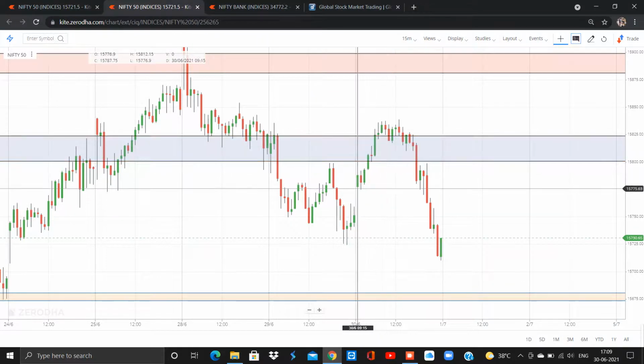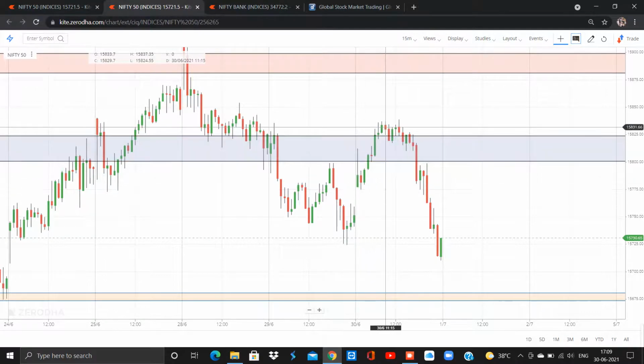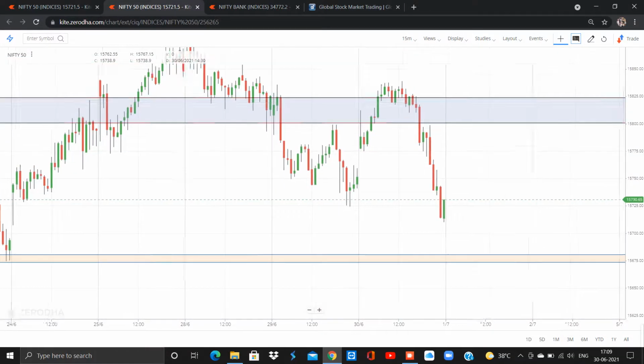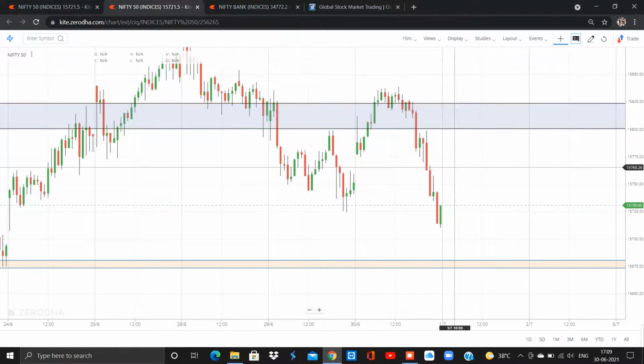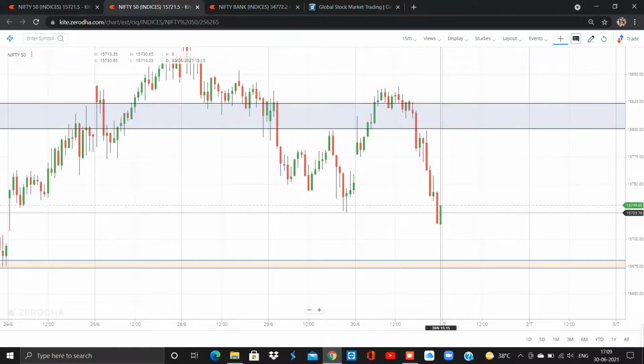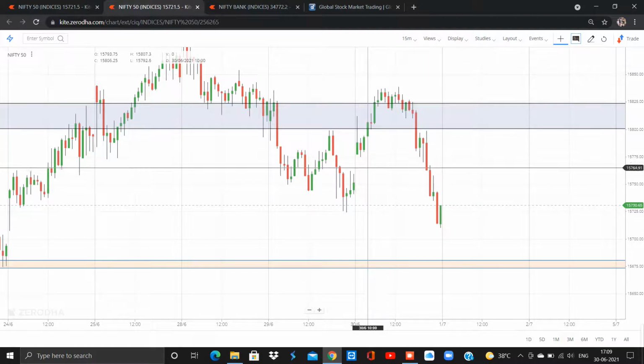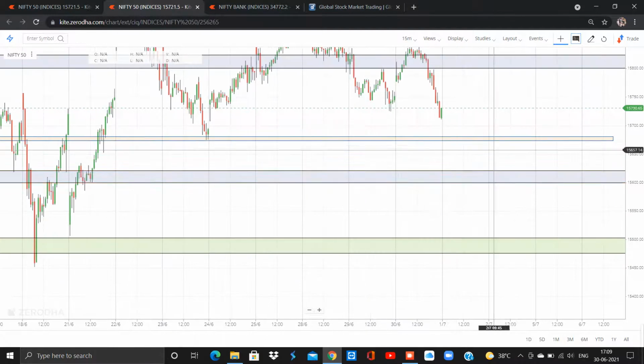So the opening price and low price is 15,776.9 and the market moved higher to the 15,839 price range, hit our target, the resistance area, and started falling. The market closed around the price range of 15,730, which is 47 points lower from the opening price.